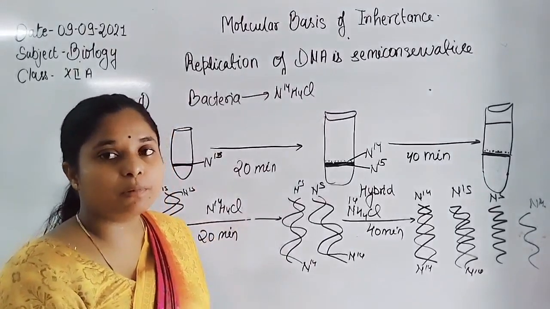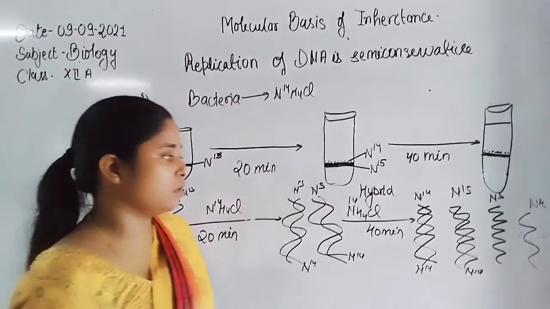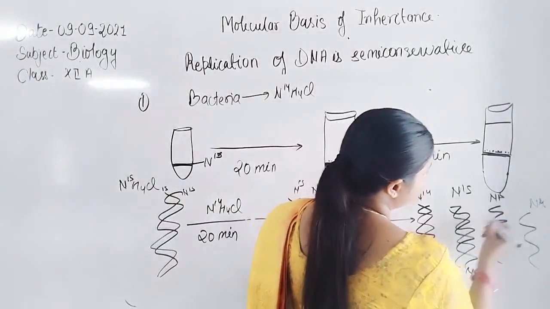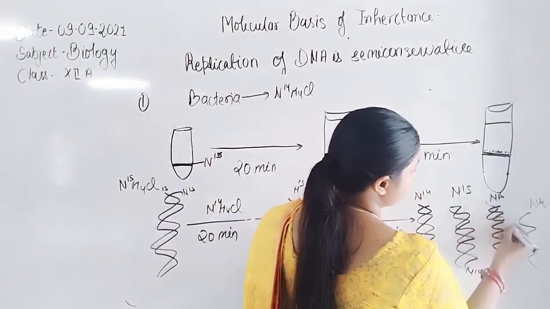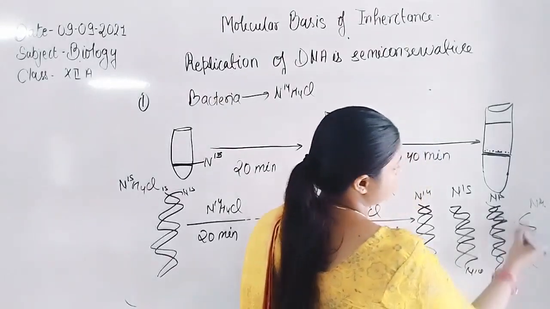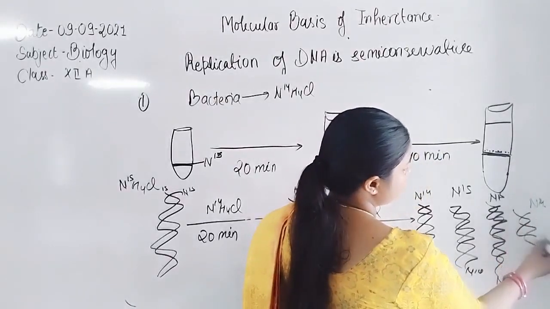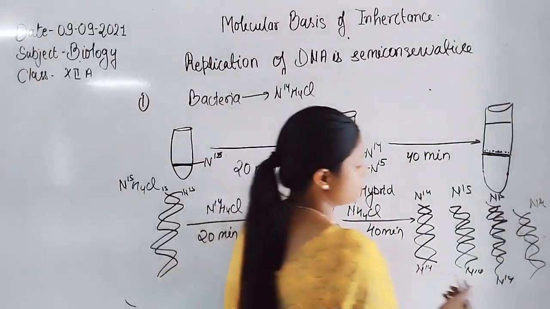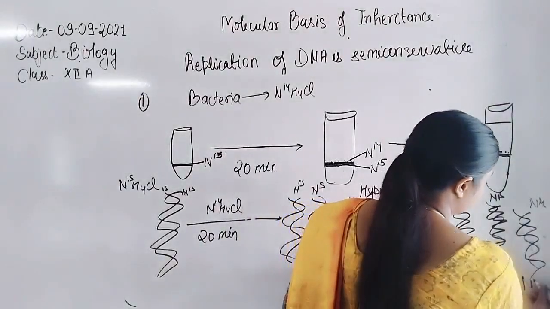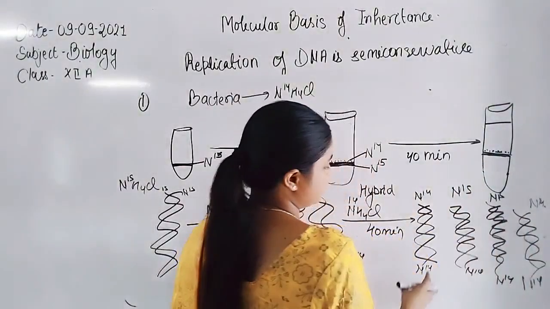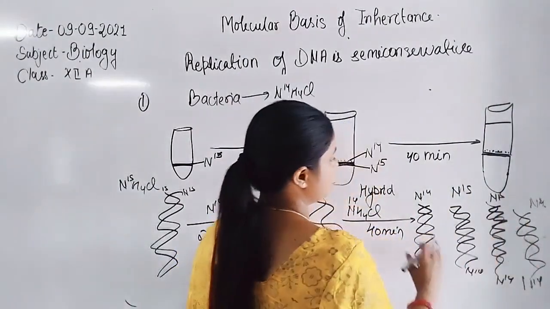Here is again N15 nitrogen, and the new synthesis of DNA takes N14 nitrogen. Similarly here is N14. Because only N14 nitrogen is present in the medium, they use N14 nitrogen. So overall this DNA has N14 in both strands.